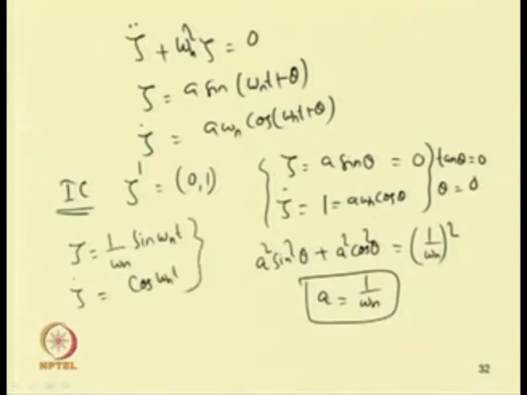So, taking this initial condition, we have this zeta and zeta dot, and after a time period t, what do we obtain? We will obtain zeta equal to 0 and zeta dot equal to 1. Similarly, taking another initial condition, zeta 2 equal to 1, 0, proceeding in the same way, we can find the solution by taking zeta equal to 1.